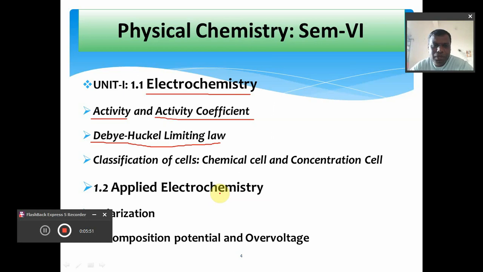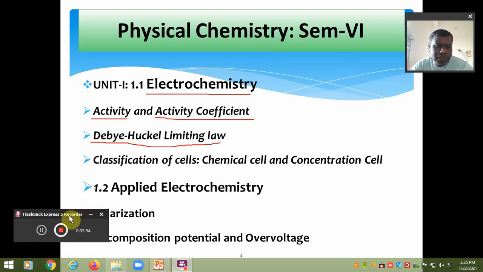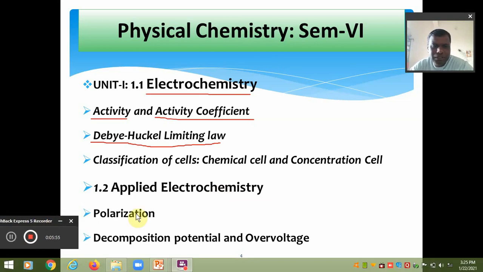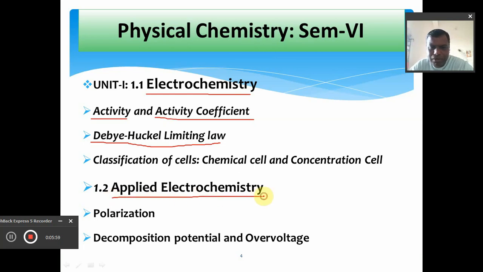The latter part of electrochemistry will contain the second topic, and it is simply based upon the applications of electrochemistry. That's why it is called applied electrochemistry. Here in applied electrochemistry, we will discuss polarization: what is polarization, how the polarization of an electrode takes place, and how it is responsible for overvoltage. And what is the decomposition potential.